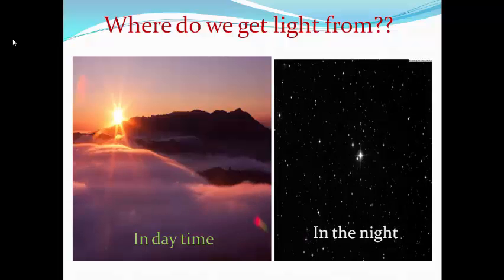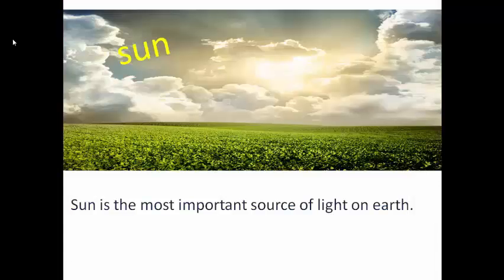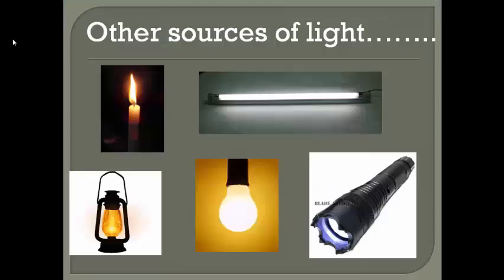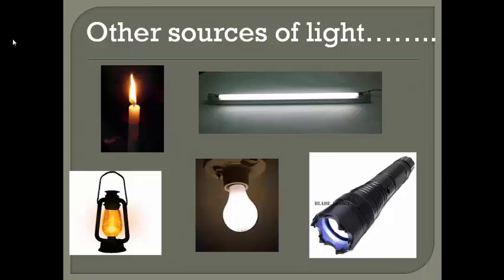Tell me, where do we get light from? In the daytime, we get light from the natural source of light, that is the sun, and in the night there are other stars that give us light. The sun is the most important source of light for us on the earth. But is this light sufficient for us? No, we need other sources of light too, like candle, torch, bulb, lantern, etc.